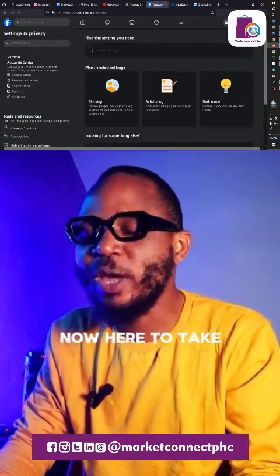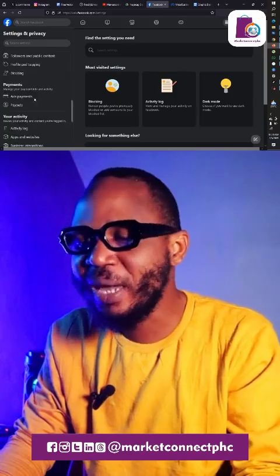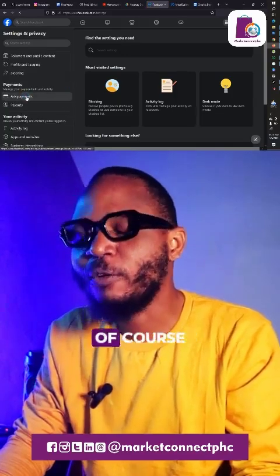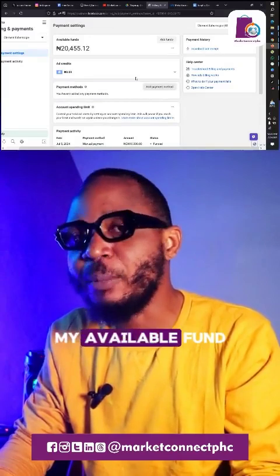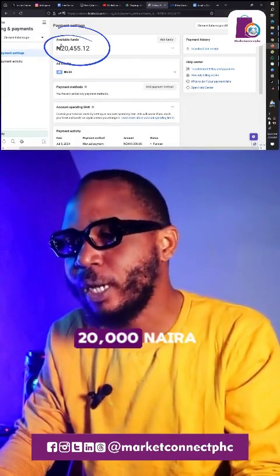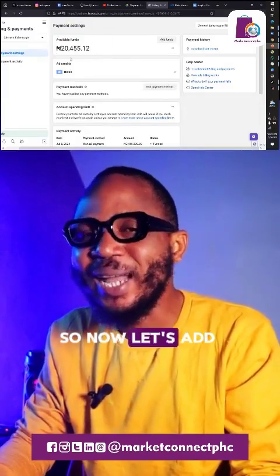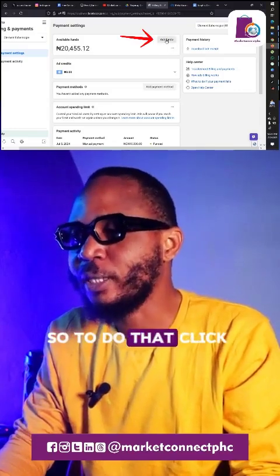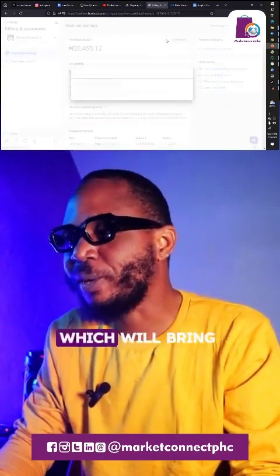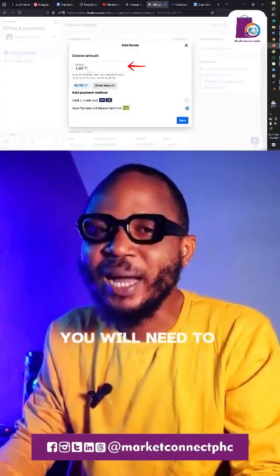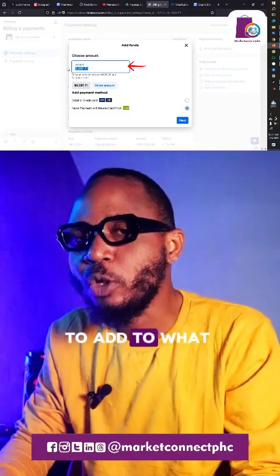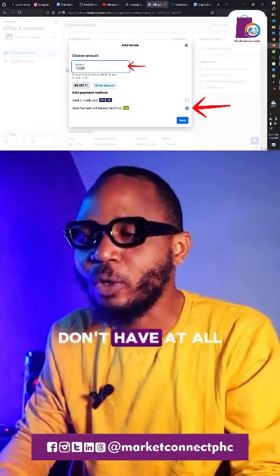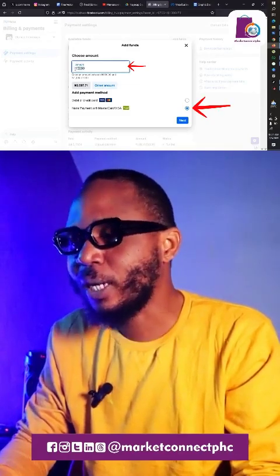Now here, it will take you to where you will click on Add Payment. Of course, you can see my available fund is showing 20,000 naira plus. So now let's add money to this 20,000 naira. To do that, click on Add Fund, which will bring you to where you will add the amount that you want to add to what you already have. Or if you don't have any at all, you can fund your account as well.